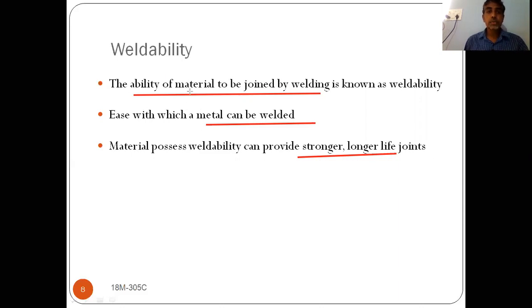This is related to weldability. I'm repeating once again. Weldability is nothing but the ability of the material to get welded. If it gets welded easily, then we can say that the material has good weldability property. Because of this weldability property, we may have a stronger joint and a long life joint. The life of the joint will be more if the joint is stronger.